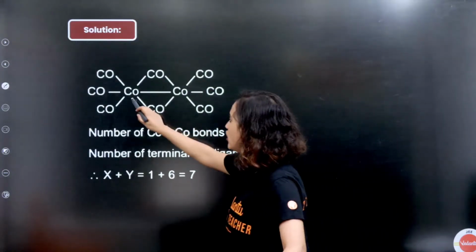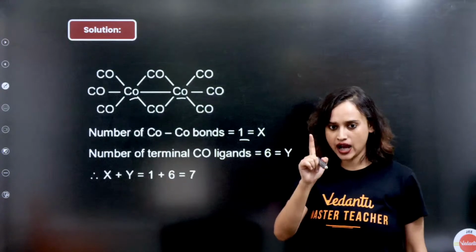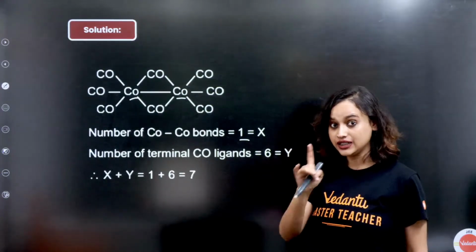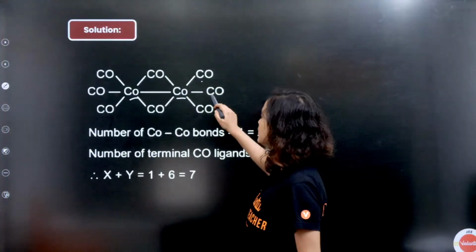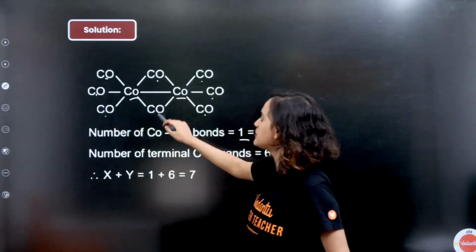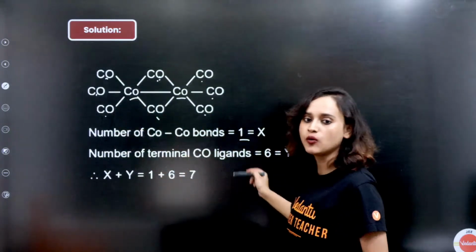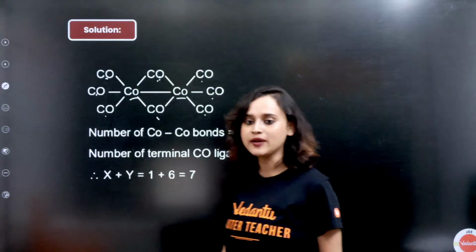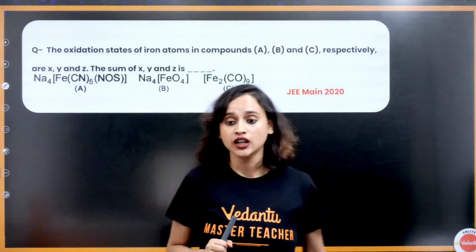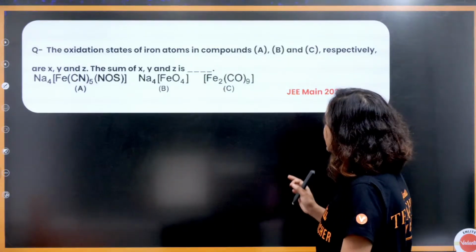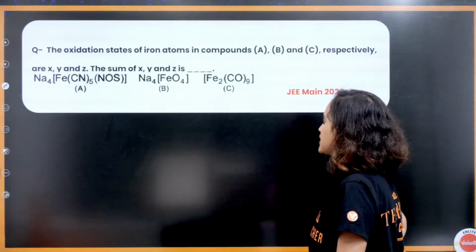The number of Co-Co bonds, that is cobalt-cobalt bonds, is 1. And the question asks for the number of terminal CO ligands. Counting 1, 2, 3, 4, 5, 6. These two are bridging ligands, these are terminal ligands. So it will be 1 plus 6, 7. Got it? Clear? Very good, Karthik. No problem. Moving on. Next question. The oxidation state of iron atoms in compounds A, B and C respectively are X, Y and Z. The sum of...